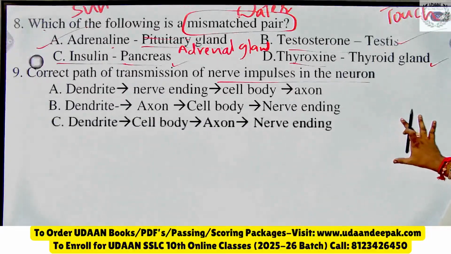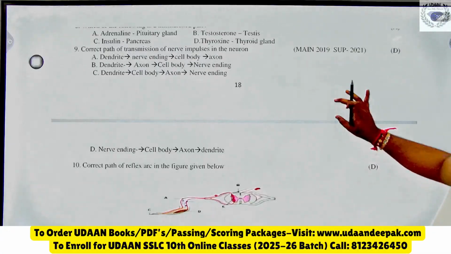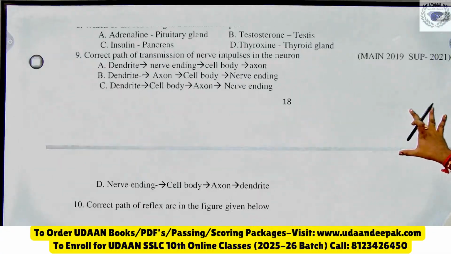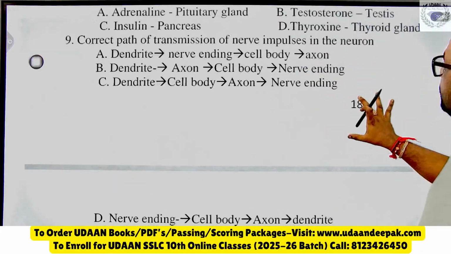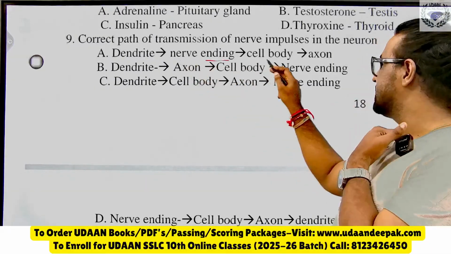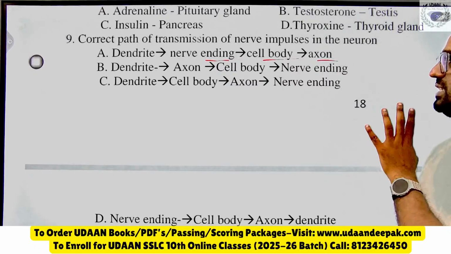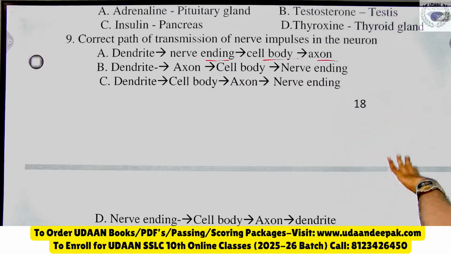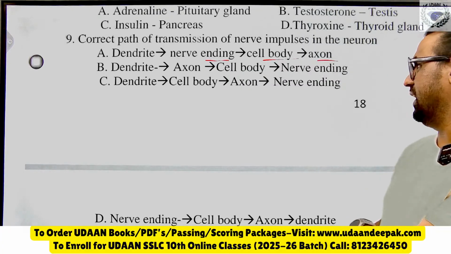Naveen, very good dear, you said the right answer. It is related to 9th standard only, you have studied this. Correct path of transmission of nerve impulse in the neuron. Options: dendrite, nerve ending, cell body, axon; dendrite, axon, cell body, nerve ending; dendrite, cell body, axon, nerve ending. What is the right option? Shifa is telling option C.